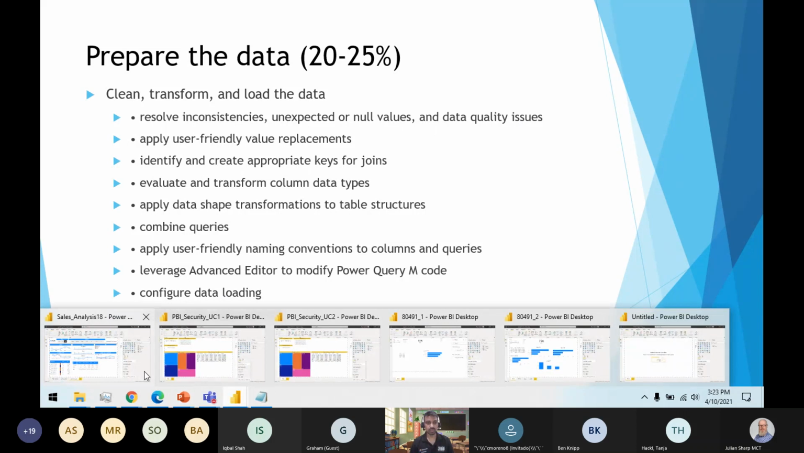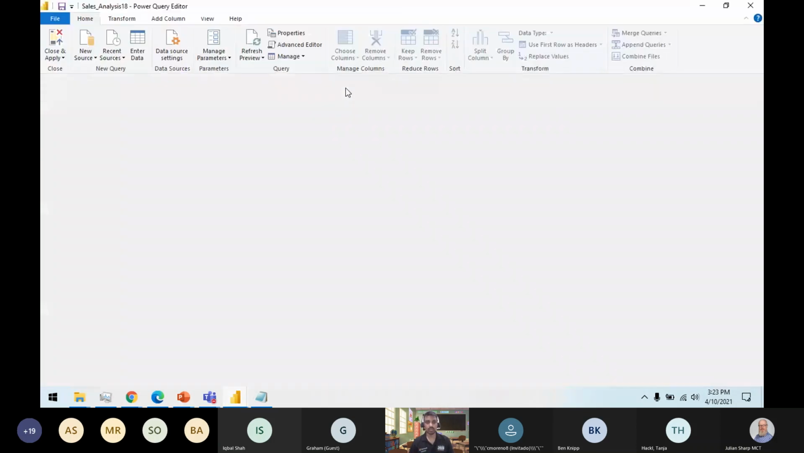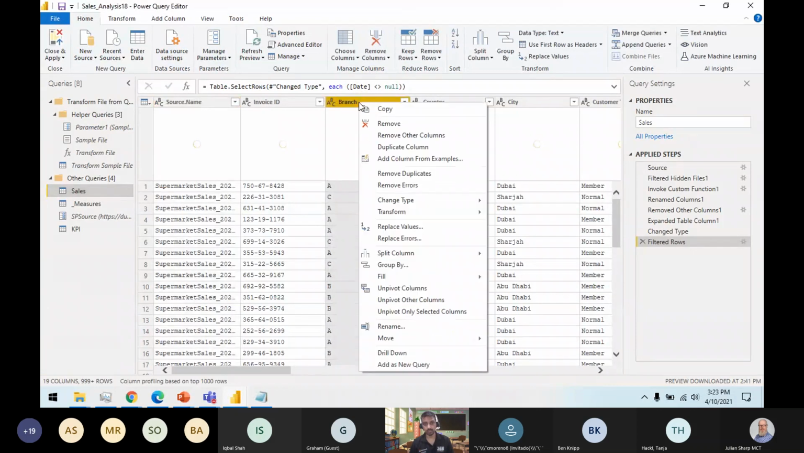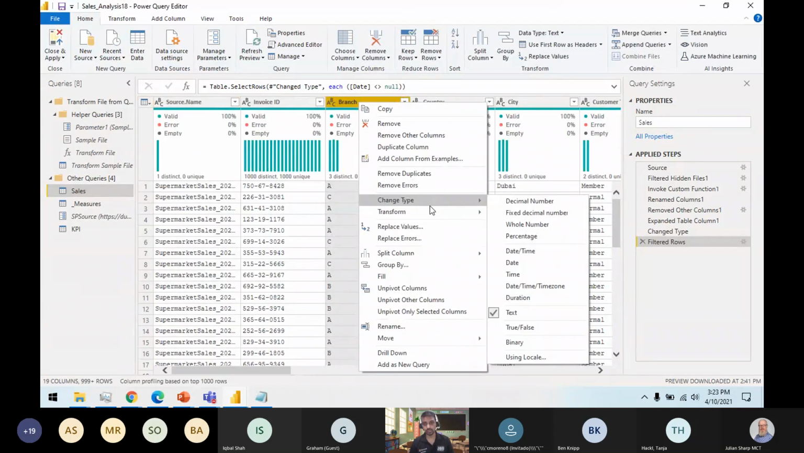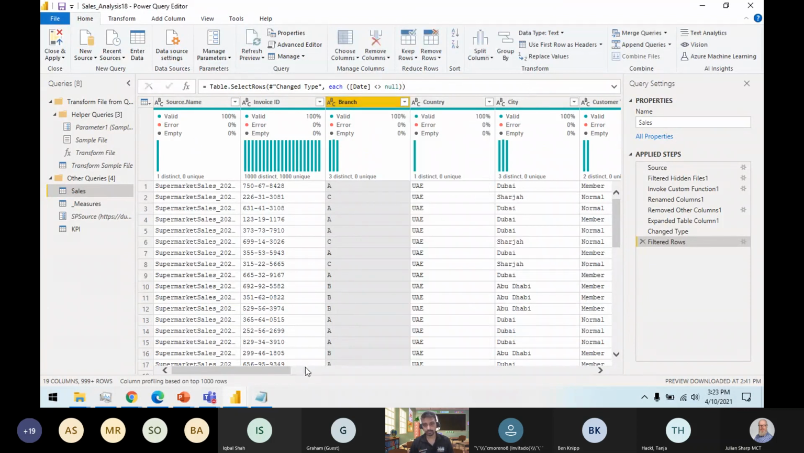So this section is mostly about the same transform data feature. You go to transform data, and you can replace values, like if you see something would be better if I replace it with some value. You can use transform on this column. You can do different kinds of transformation.